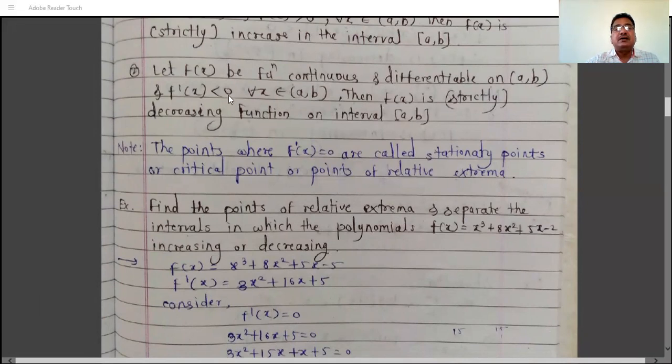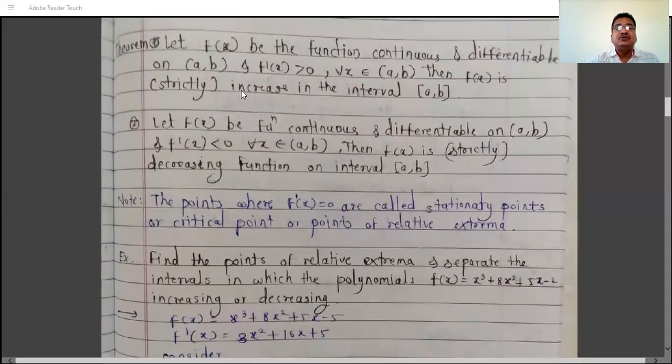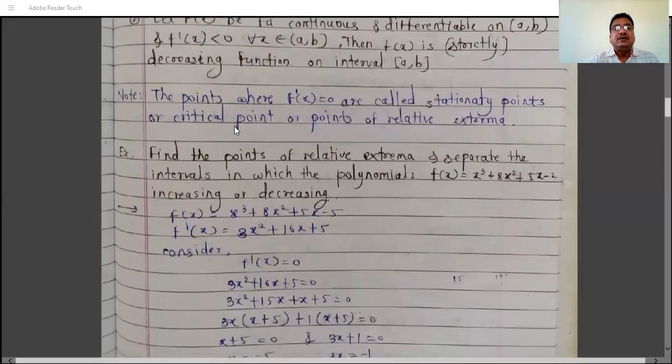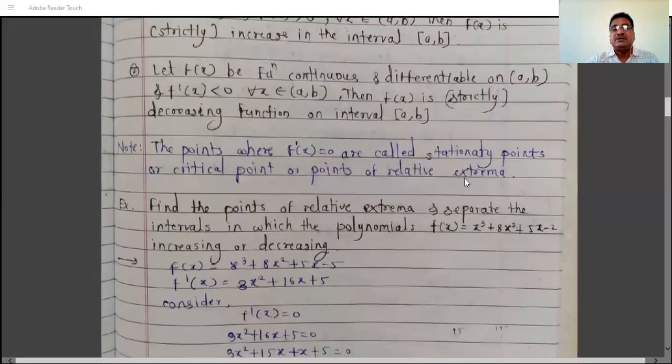So this is another format of the definition of the decreasing function, or another way to show the function is increasing and the function is decreasing. So we can show the function is increasing by finding its derivative and its value at the point. So f dash x is greater than 0, or f dash x is less than 0. Then the point where f dash x is exactly 0 is called a stationary point or critical point, or point of relative extrema.